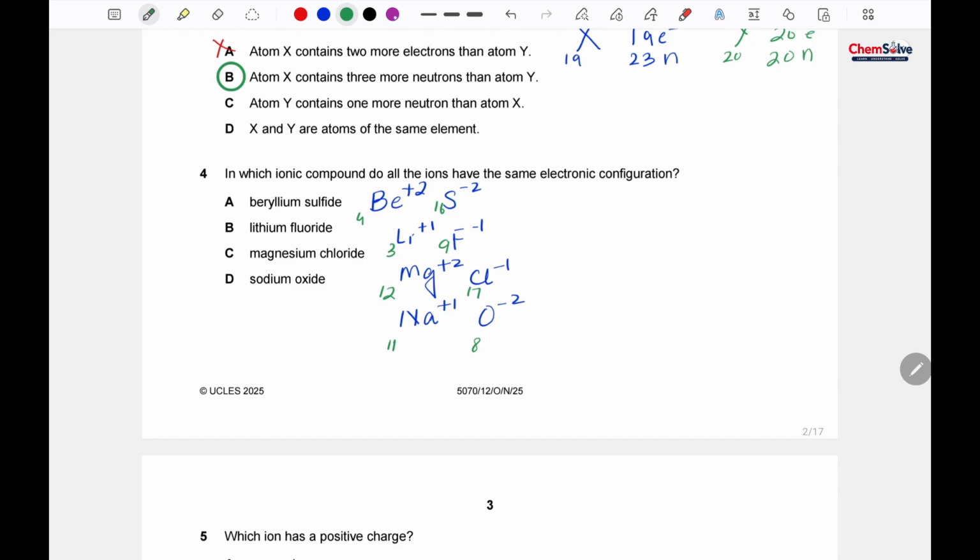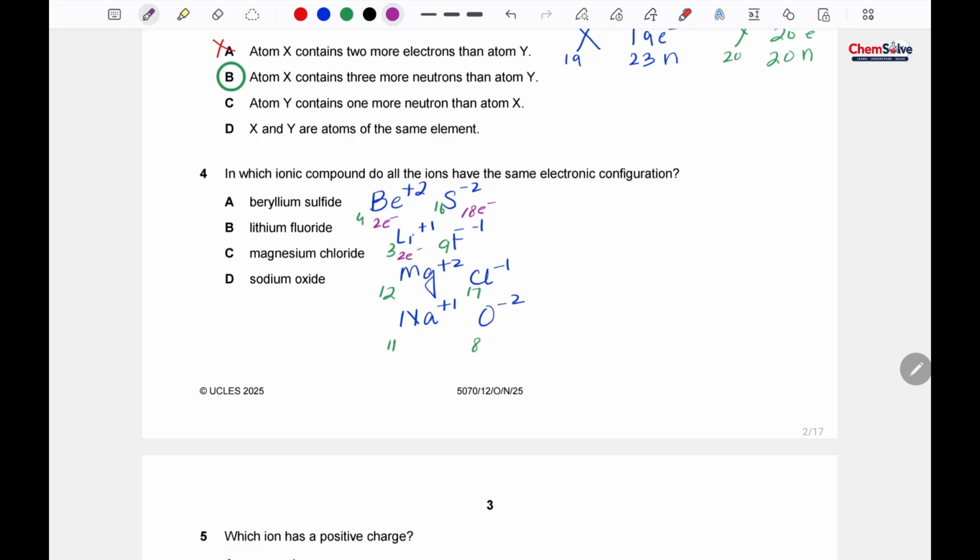Okay, so now let's find out their electron number. If beryllium has 4 electrons and 2 of them have been lost, the electron number will be 2. Sulfur has 16 and it has gained 2 electrons, so the total is 18 electrons. For lithium, 3 electrons already and 1 electron has been lost, so 2 electrons are left.